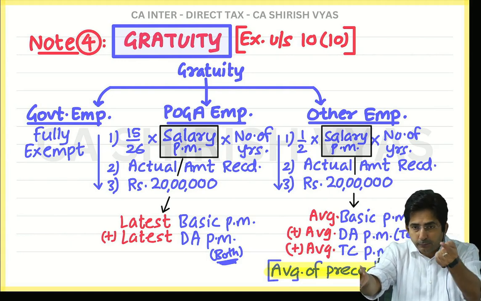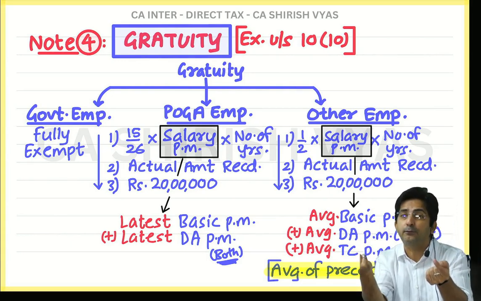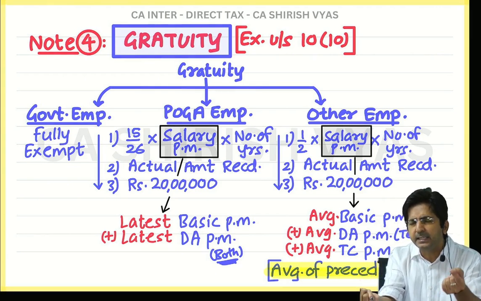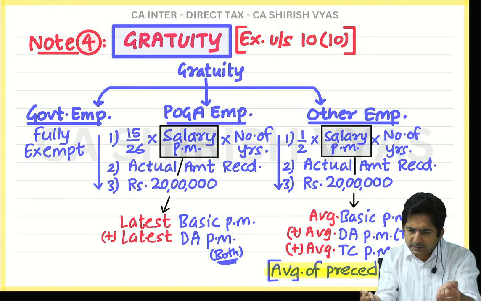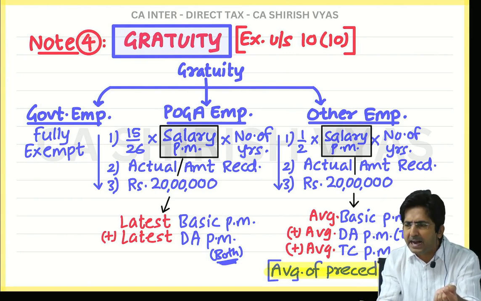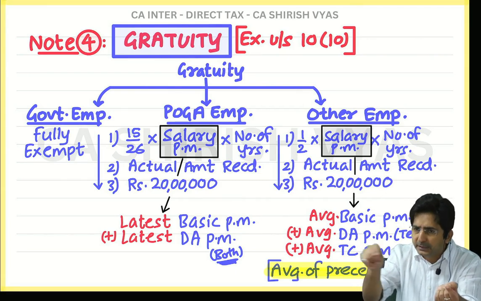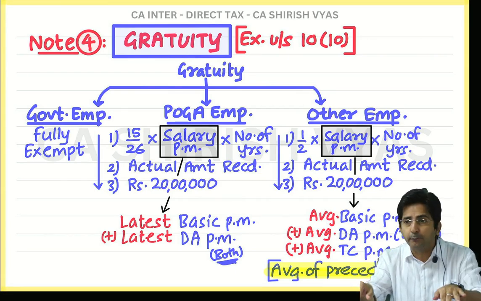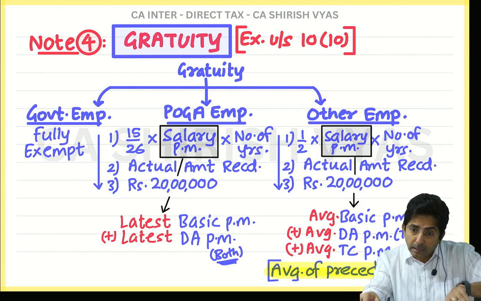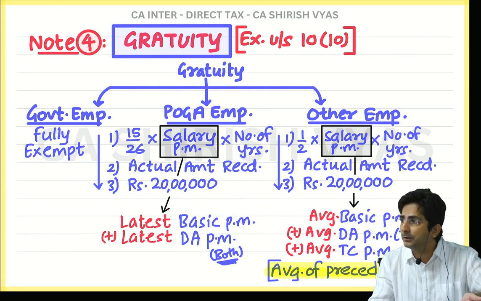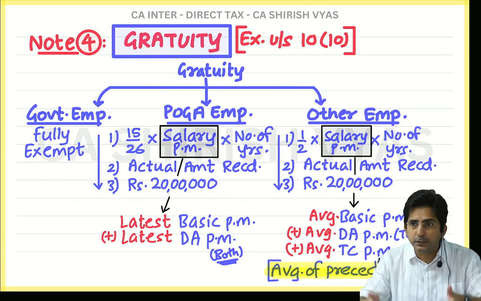First, here it is 15 by 26, here it is half. Here salary means latest basic, latest DA both. Here salary means average basic, average DA in terms, average turnover commission, average of preceding 10 months. Then third difference, here fraction round off if it is greater than 6 months. Here ignore the fraction. So these are the differences between the two formulas.